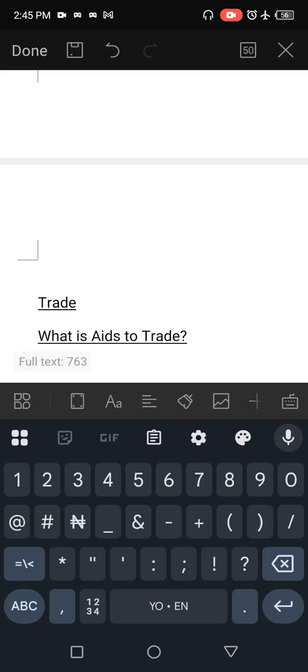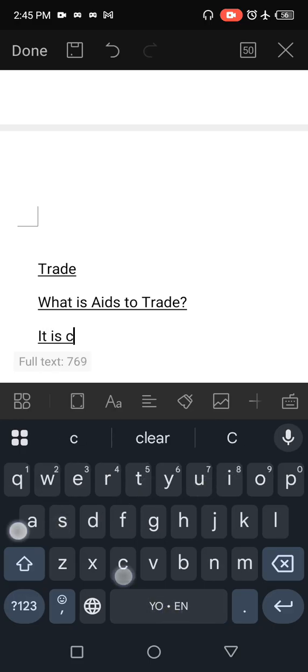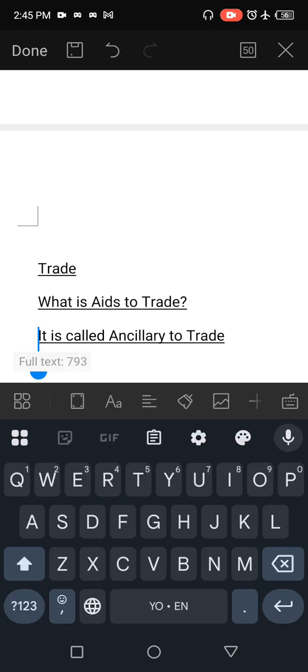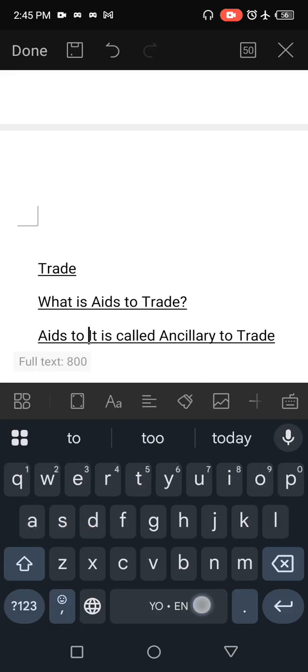Trade is the buying and selling of goods and services, while aids to trade are those things that make the buying and selling of goods and services possible, or make it easy, or give smooth operations of buying and selling. That is what aids to trade means. It can also be called ancillary to trade.